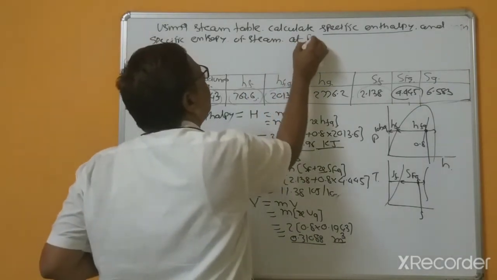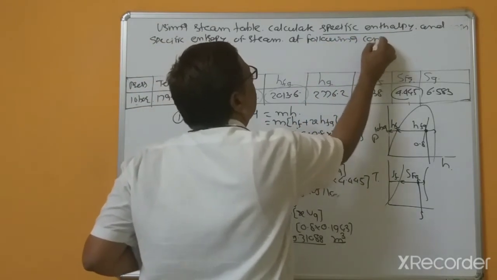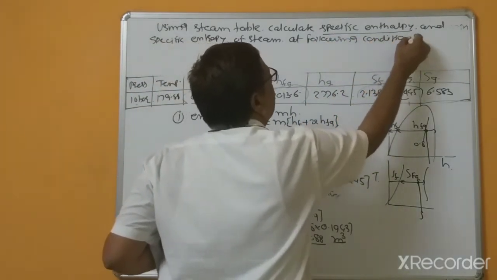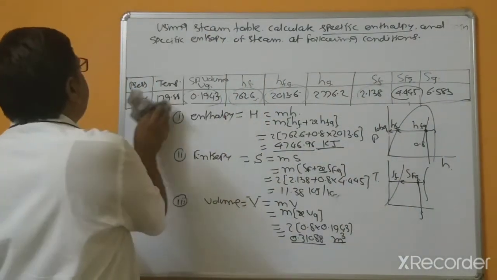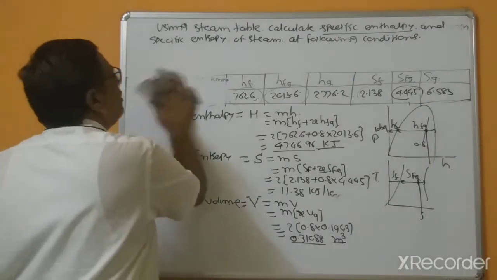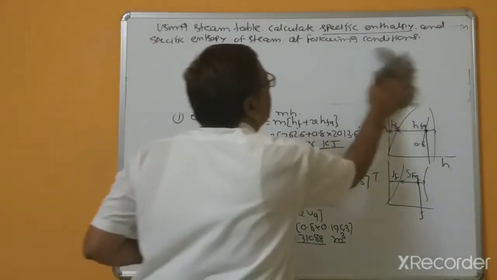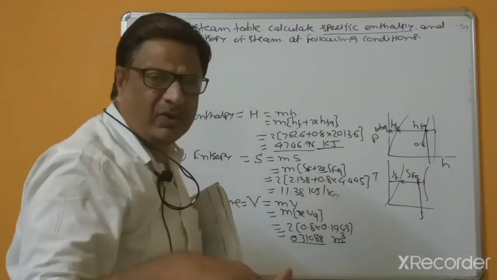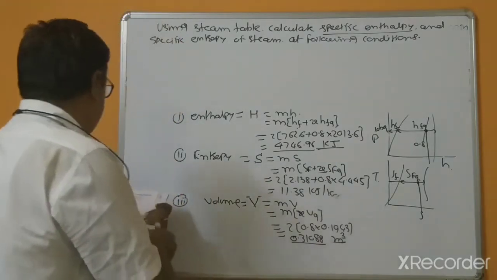In this problem, different conditions are given, unlike the previous one with only one condition, at 10 bars. All previous problems are simple. Now we are solving medium-type, more complicated problems.